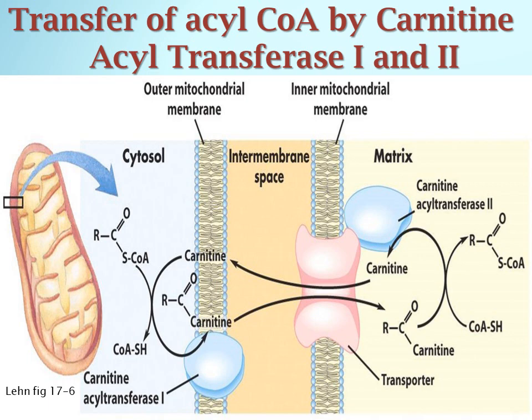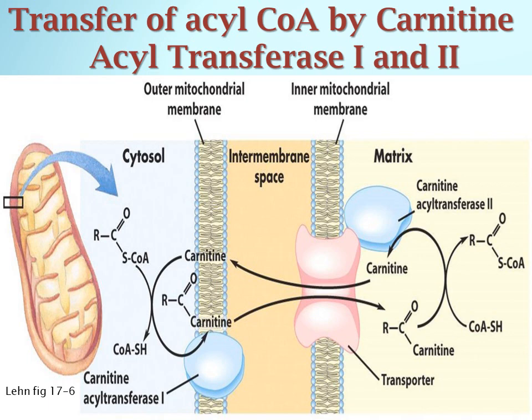This slide shows transfer of acyl coenzyme A by carnitine acyltransferase 1 and 2 enzymes. Carnitine acyltransferase 1 enzyme is present on the outer mitochondrial membrane, whereas carnitine acyltransferase 2 enzyme is present on the inner membrane. Carnitine acyltransferase 1 catalyzes the transfer of acyl group from acyl coenzyme A to carnitine to release coenzyme A into the cytosol. The fatty acyl carnitine diffuses freely through the intermembrane space through the pores of the outer membrane.